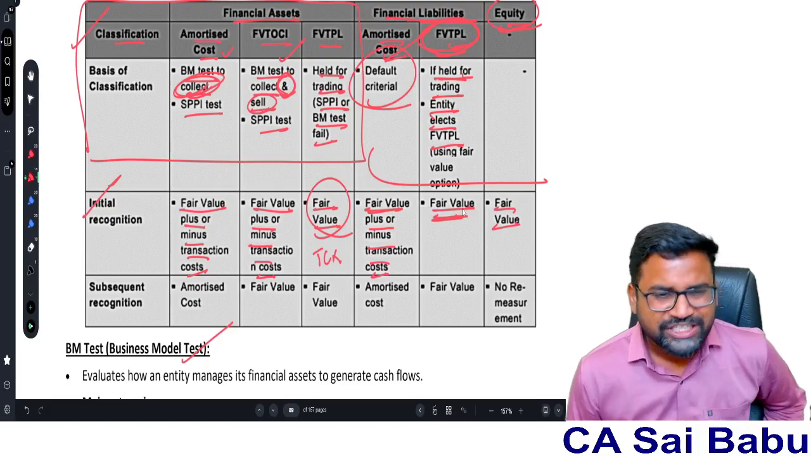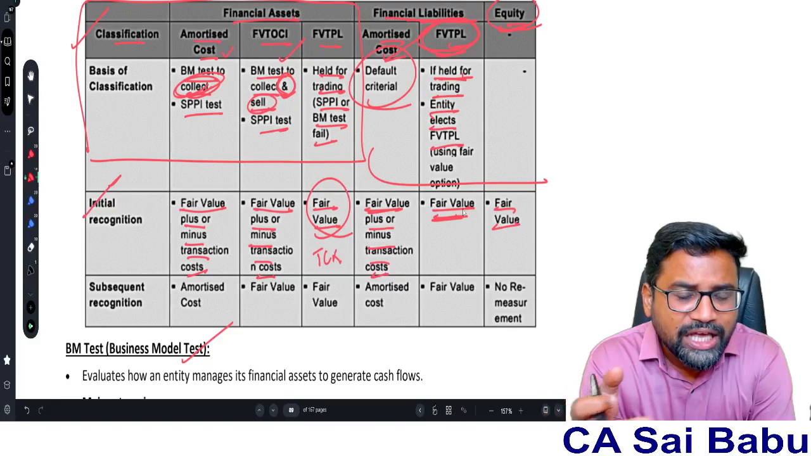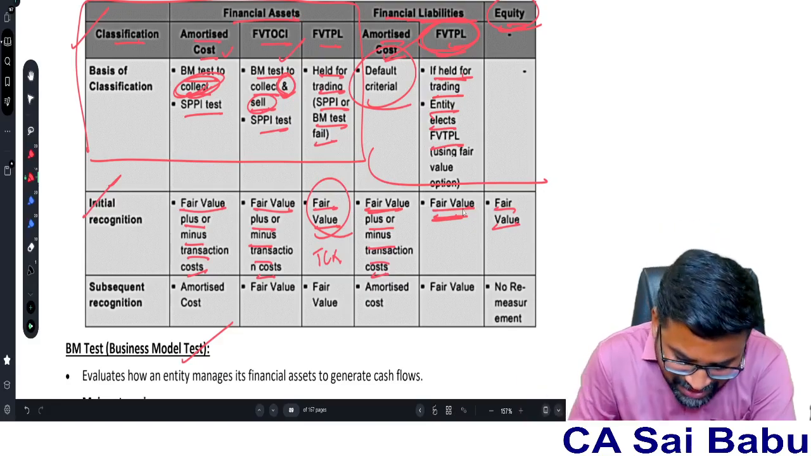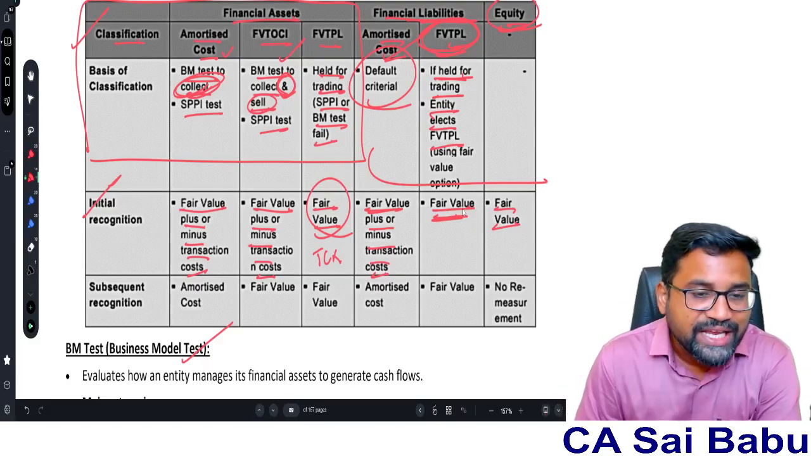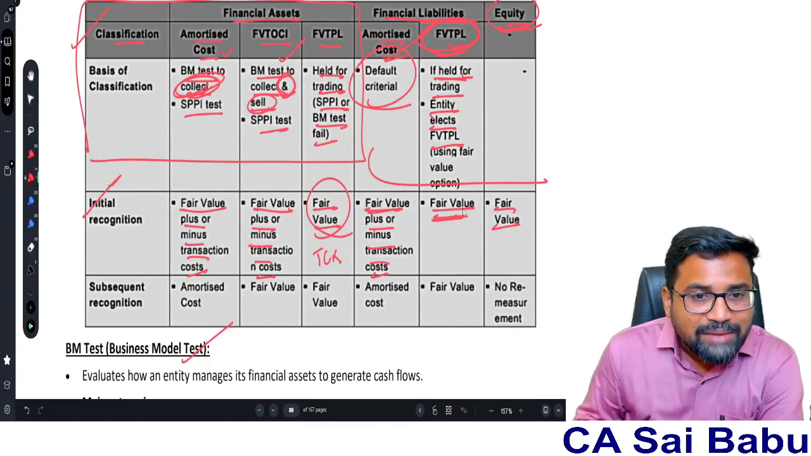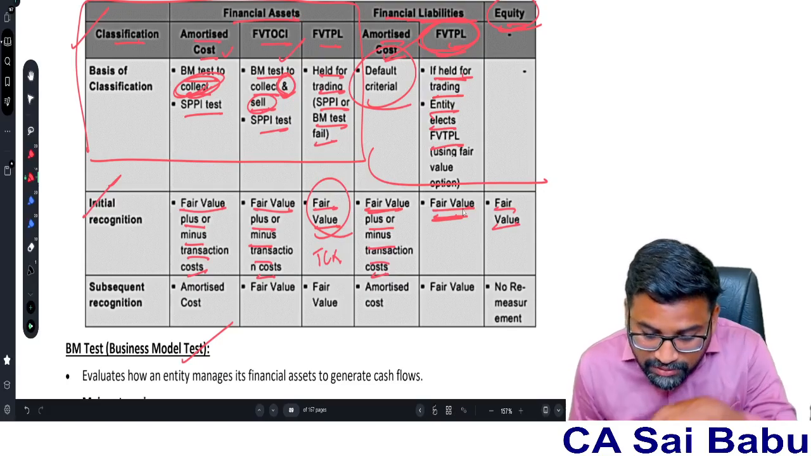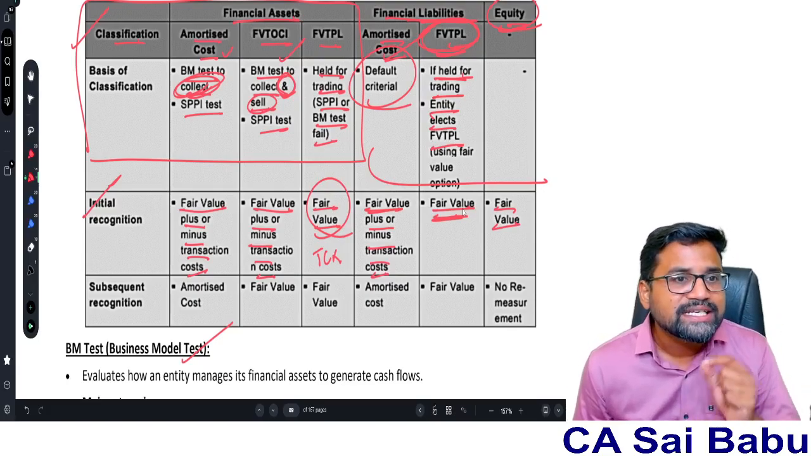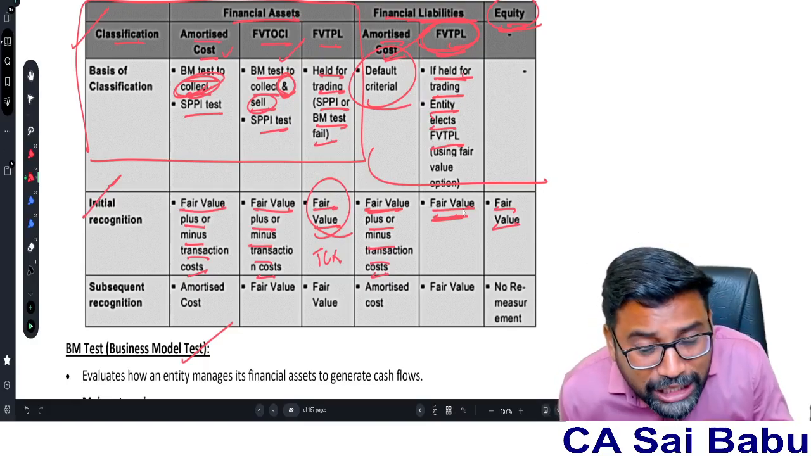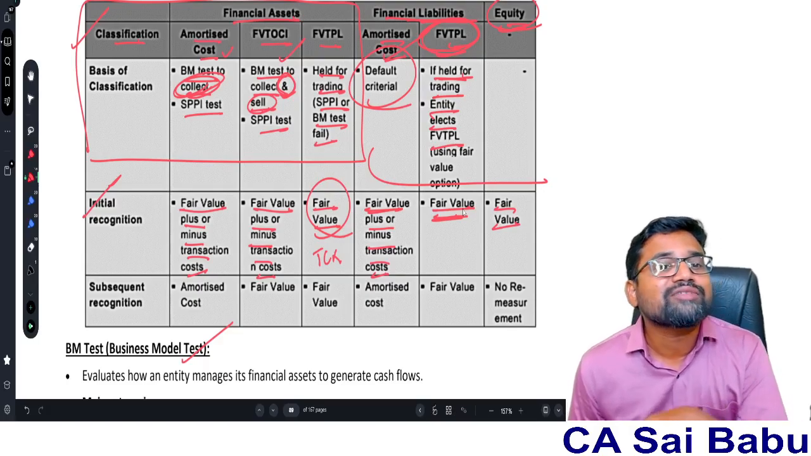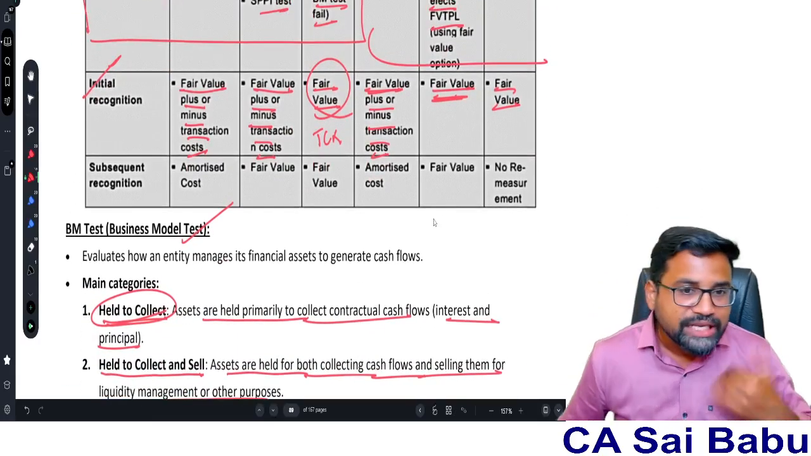transaction cost. Generally, when you purchase any investment, any stamp duty or brokerage we pay, we add it in the same manner. Here the transaction cost should generally be added in case of a financial asset. In case of financial liabilities, transaction cost will be deducted. But if you are classifying a financial asset and liability under the FVTPL model, then transaction cost should not be included as a part of the financial asset or financial liability. Okay, so initial recognition is over.